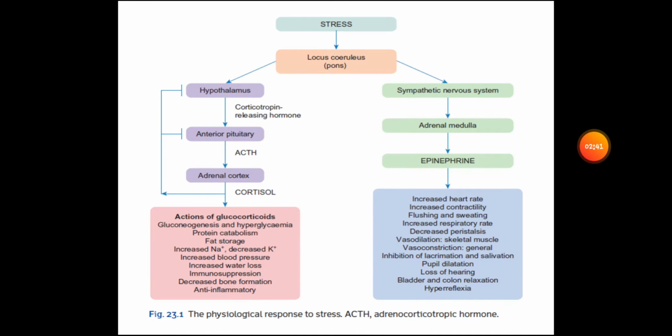So this is basically a diagram that's explaining the same thing. As we can see, stress activates the locus coeruleus pons, whereby the hypothalamus and sympathetic nervous system are both activated. Hypothalamus stimulates the release of corticotropin releasing hormone, which activates the anterior pituitary to release adrenocorticotropic hormone, which activates the adrenal cortex, which releases cortisol.